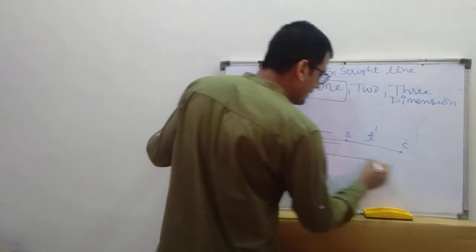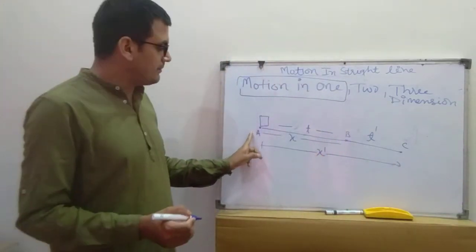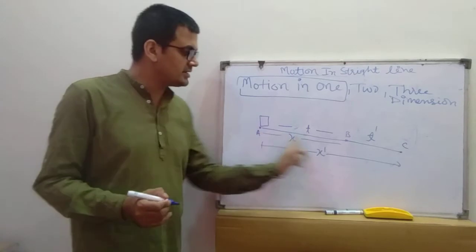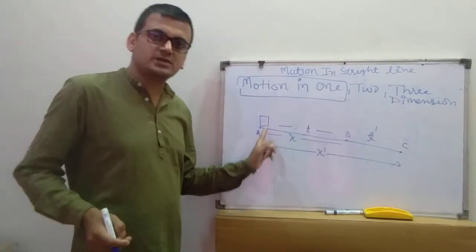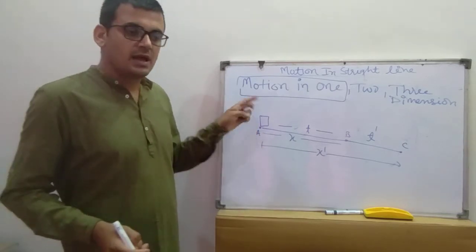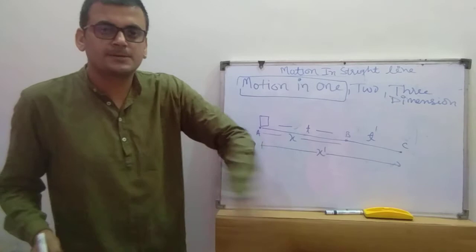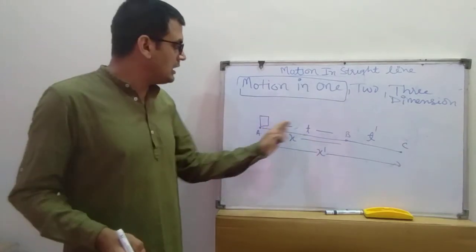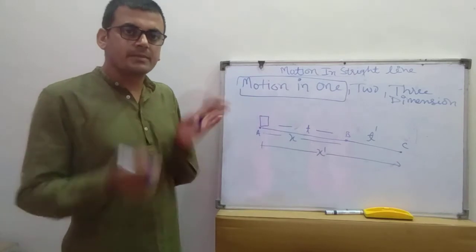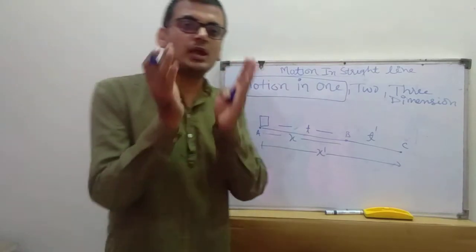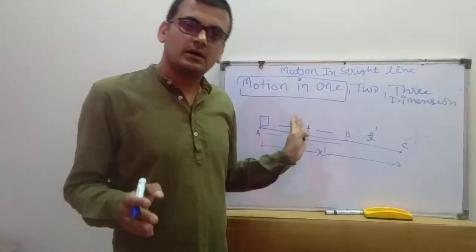Now, this point is called the origin, because with respect to this we will measure the distance, and we are measuring the time with respect to this point. So this is the frame of reference, and the body is moving on a path, any surface. That is called motion in 1 dimension, where we require only one coordinate, that is x.